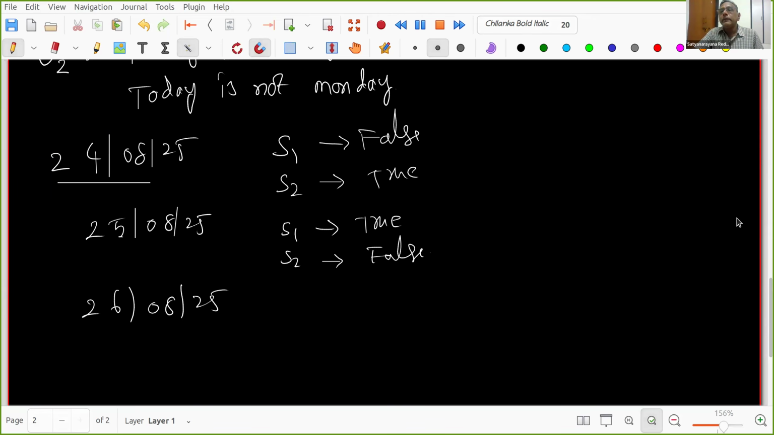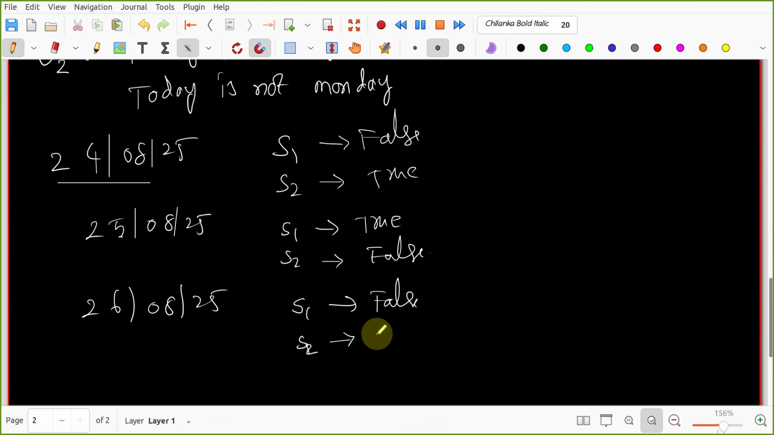Someone from room number 9? Kunal Taneja. So on Tuesday, S1 would be false and S2 would be true. No, 26 is Tuesday. I'm asking about Tuesday. When I ask this question on Tuesday, S1 is today is Monday, S2 is today is Sunday. What about S1? False, right? S2 is also false.